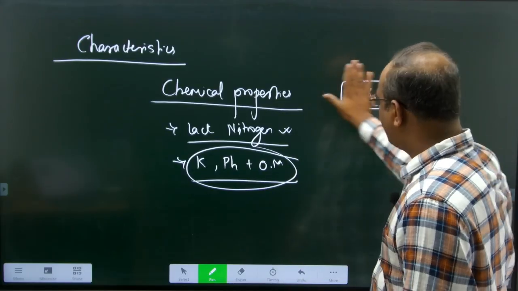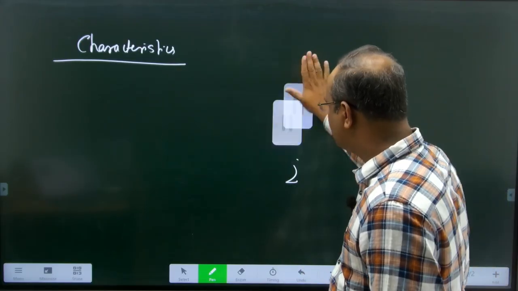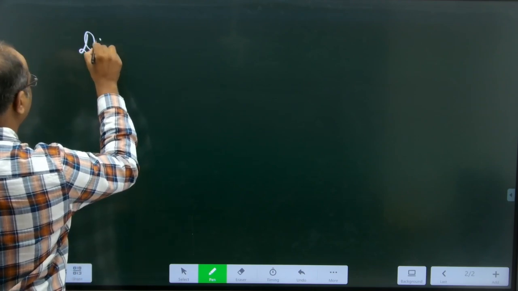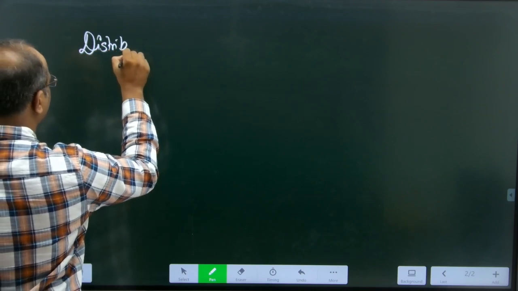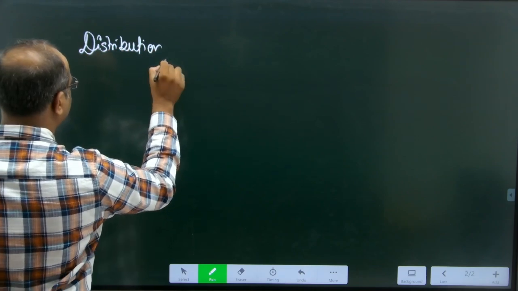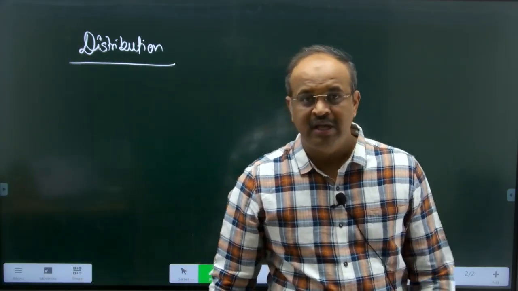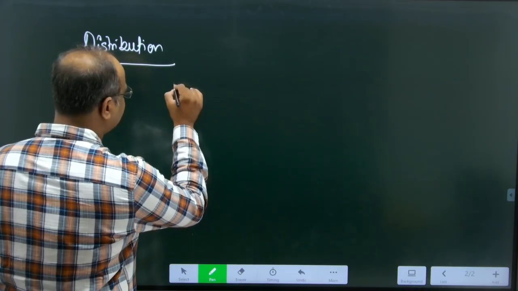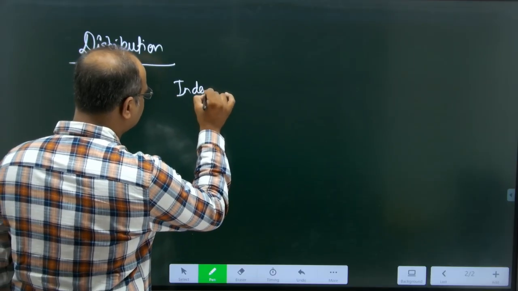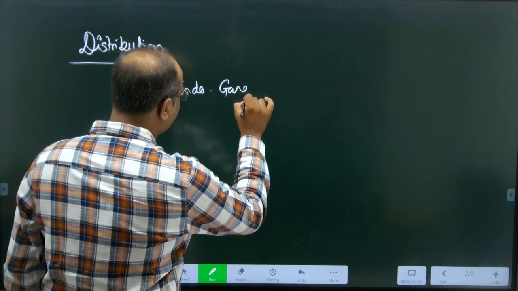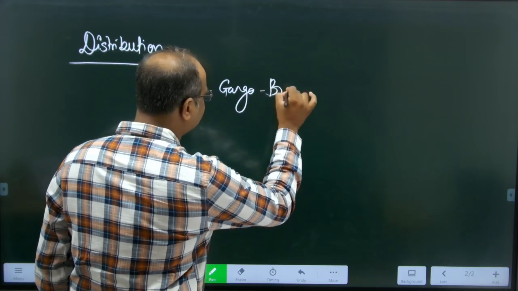Okay. Now coming to the distribution of this soil. The major area where you can find this type of soil is the Indo-Gangetic plain, the Indo-Ganga and Brahmaputra plain.